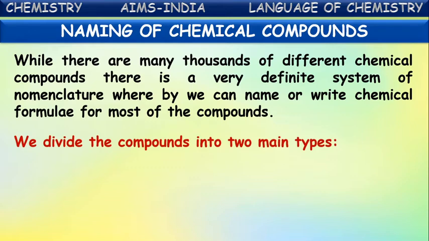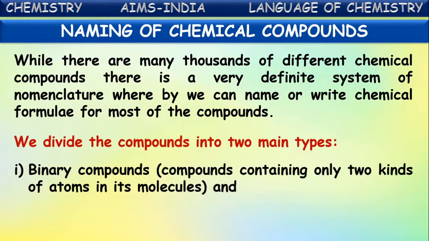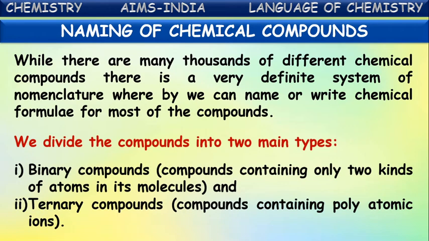Okay. So in learning this system of nomenclature, first, let us divide all these chemical compounds into two main categories, two types. They are binary compounds and ternary compounds. Binary compounds means the compounds containing only two kinds of atoms in the molecule. Only two kinds of atoms will be there. Such molecules are called binary compounds.